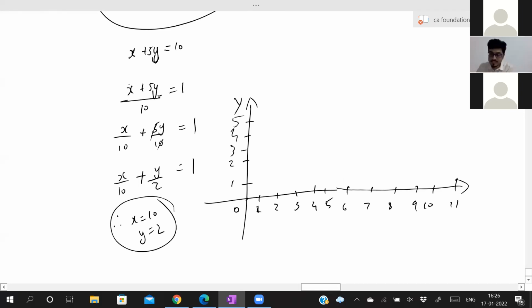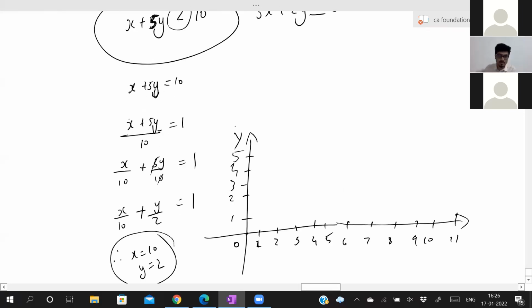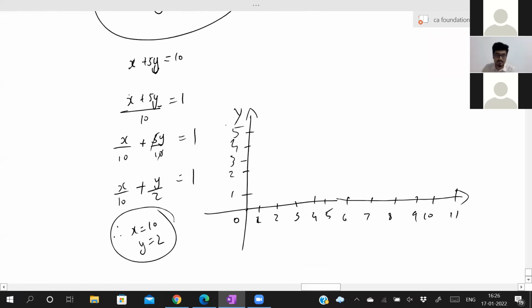What is the first step? Change inequality sign to is equal to. Then remove the 10 and bring it to left hand side. So divide both of them by 10. You will get x by 10 plus y by 2 is equal to 1. Now change x is equal to 10 and y is equal to 2 for the graph.